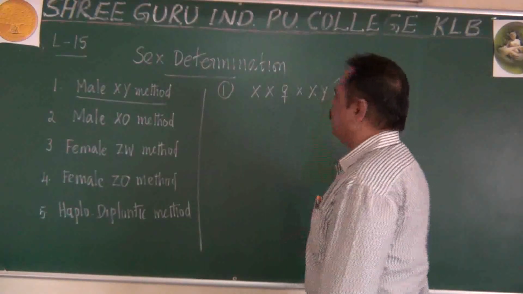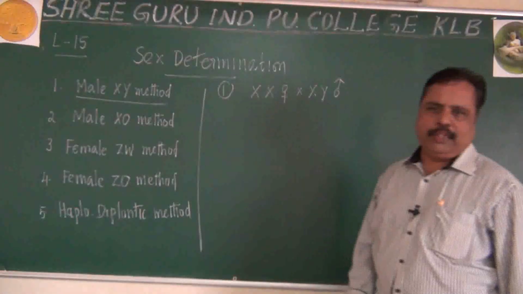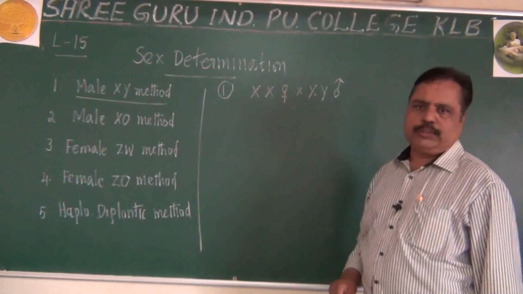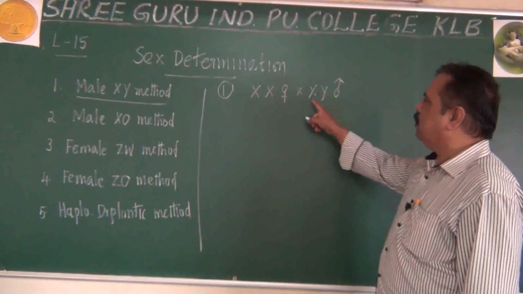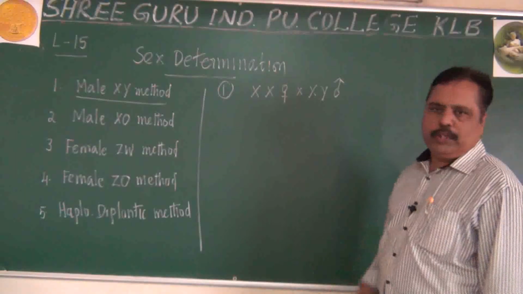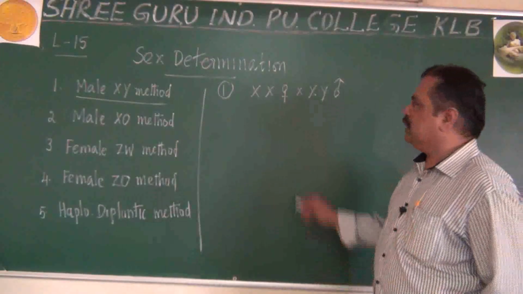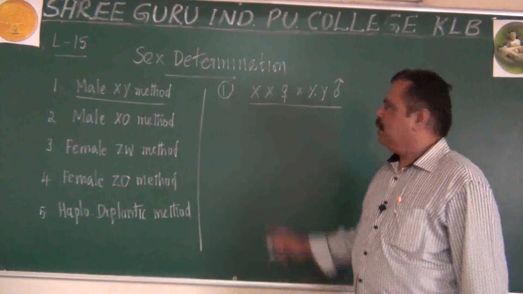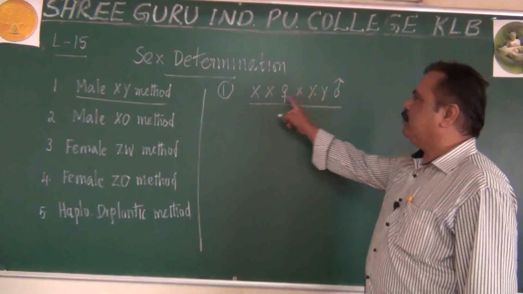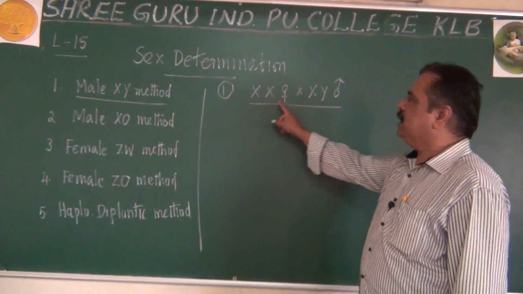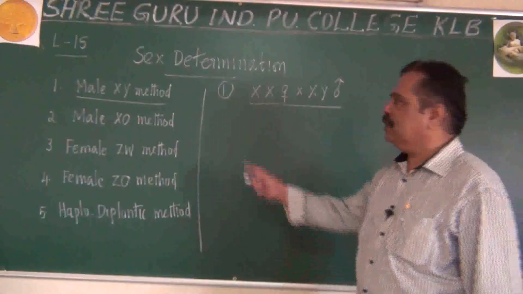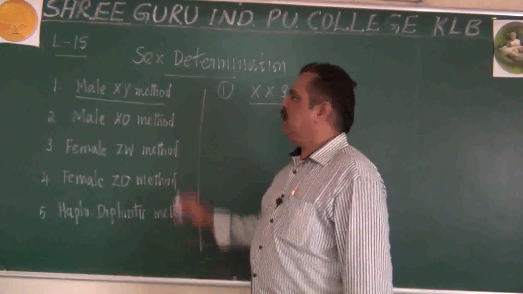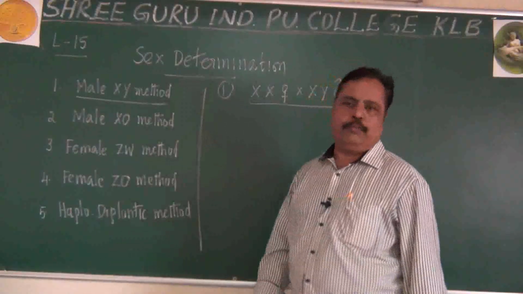It is the method of sex determination where females have 2 X chromosomes and males have 1 X chromosome and 1 Y chromosome. Males are XY, females are XX. That is the method of sex determination we are going to study in the first slide. Where do we come across this male XY method?